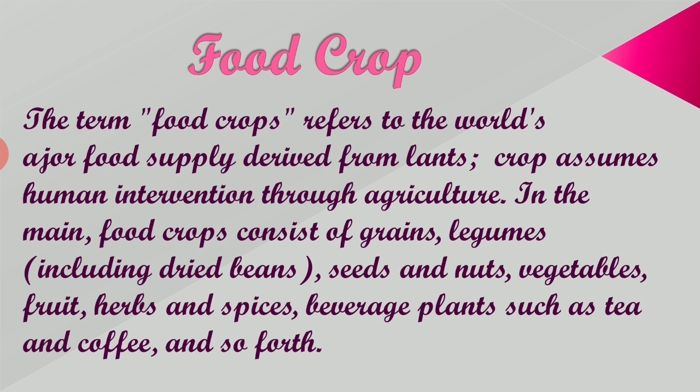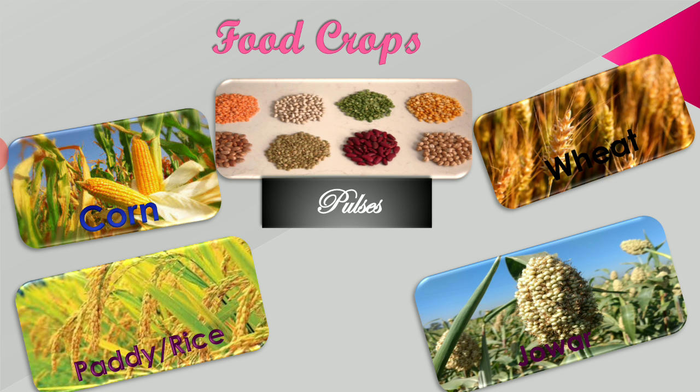In the main, food crops consist of grains, leguminous crops, which include dried beans, seeds, nuts, vegetables, fruits, herbs, spices, and beverages such as tea, coffee, and so forth.